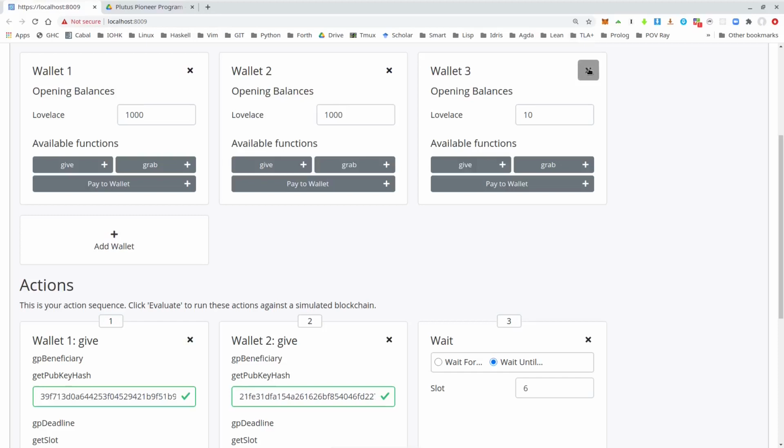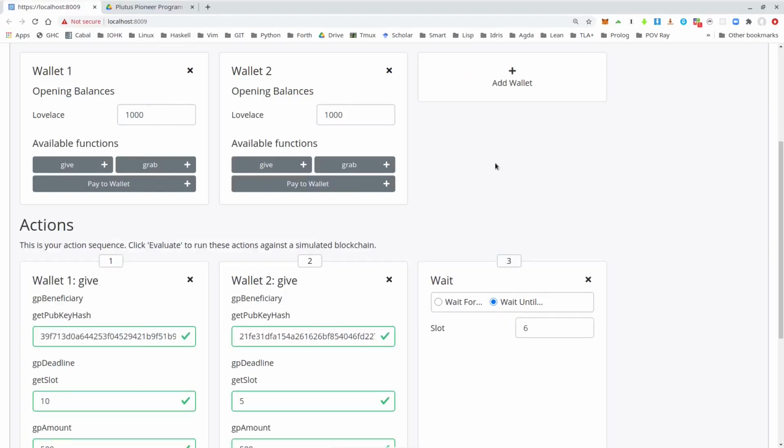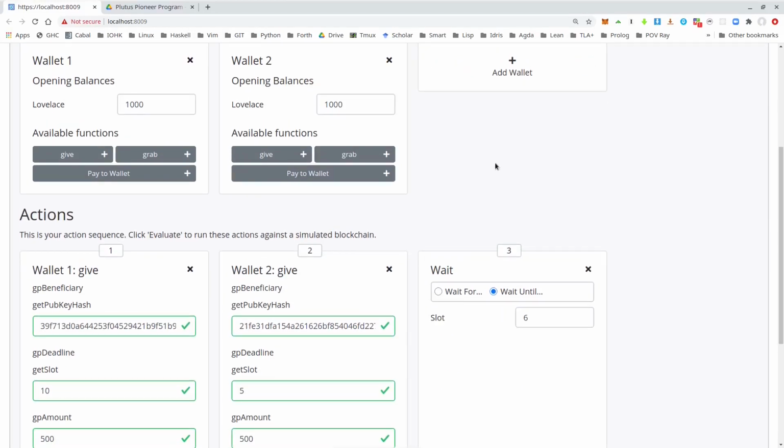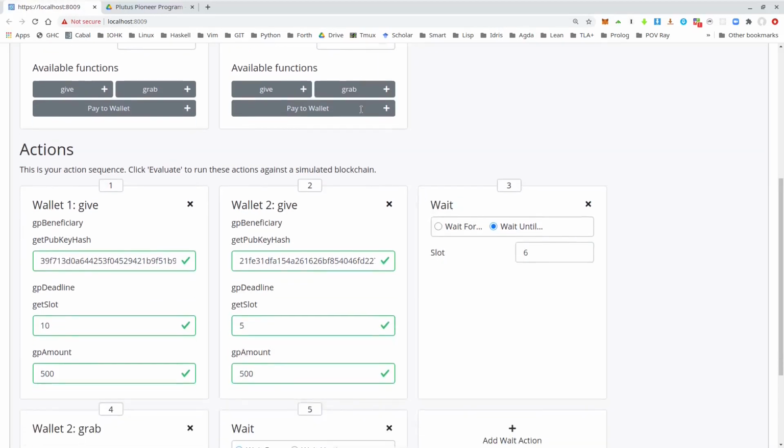I don't need wallet 3 actually. I thought I would need it. So I only have two wallets again with 1,000 ADA in the beginning. And in the first slot, both wallet 1 and wallet 2 give, and they declare each other as beneficiaries. Wallet 1 uses a deadline of 10, wallet 2 of 5.